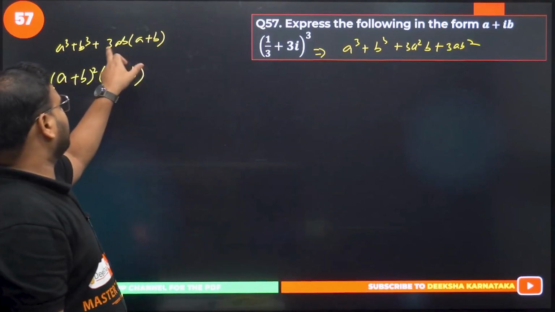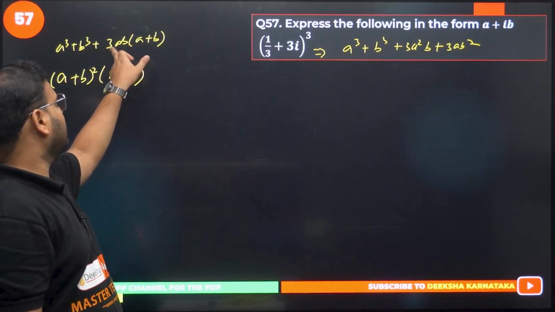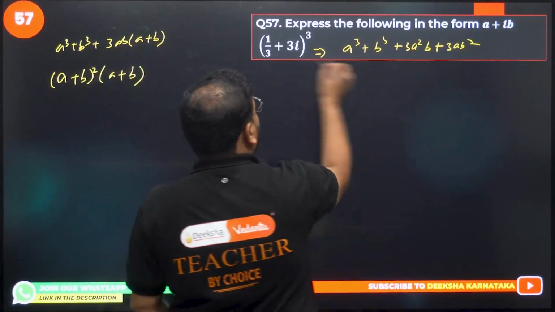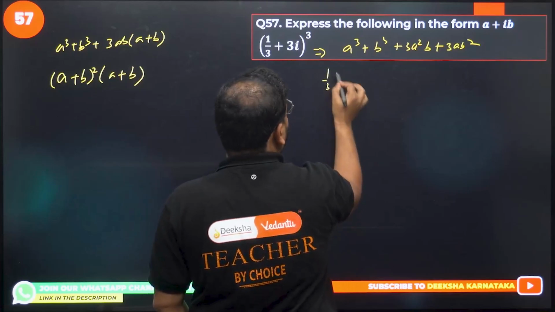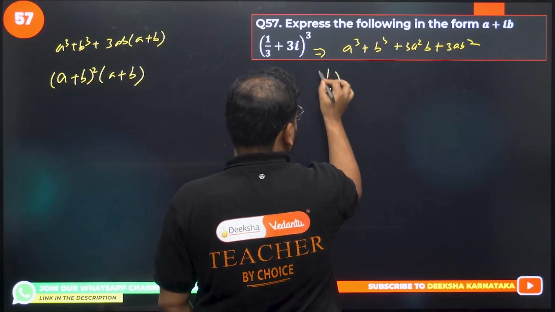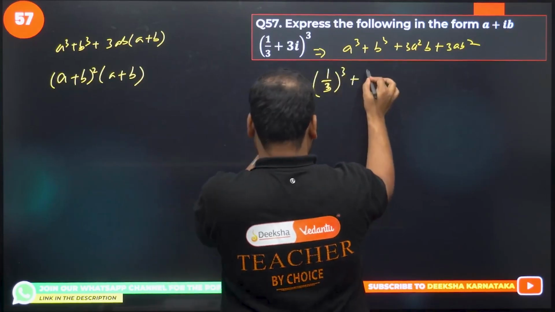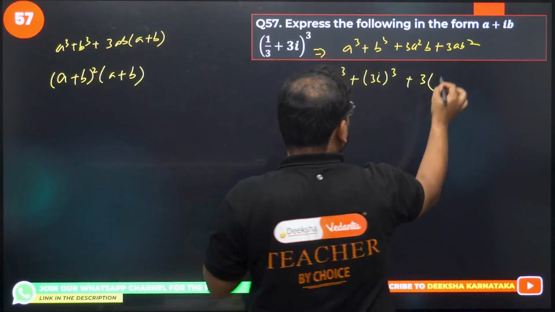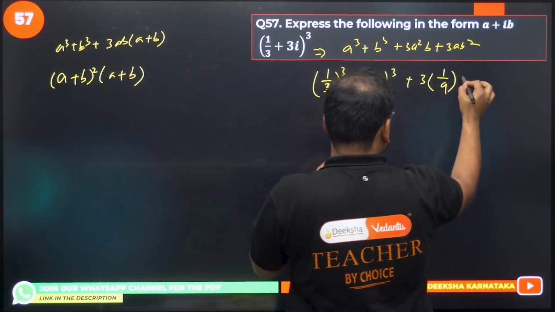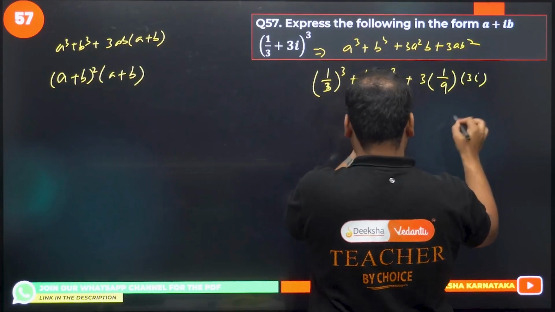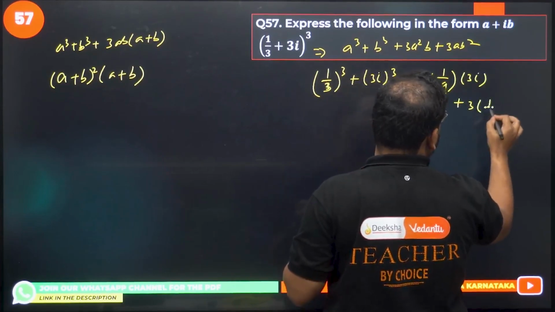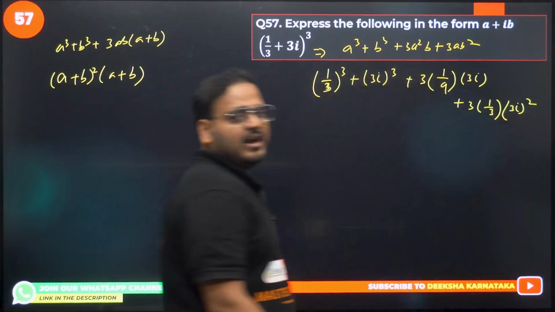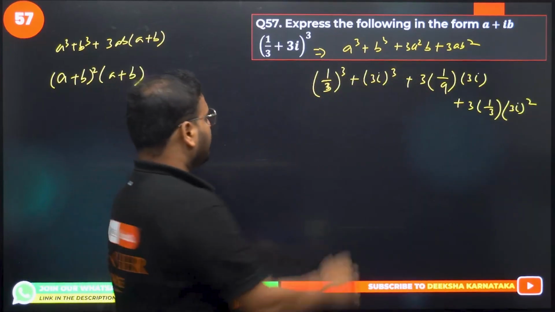Just expand the bracket over here. 3ab into a, 3a square b. 3ab into b is 3ab square. Okay, have a look. a cube means (1 by 3) power 3. b cube means (3i) power 3. 3 times a square means 3 times 1 by 9, times 3i. And plus 3 times a means 1 by 3, times (3i) the square. Okay. Now, first step is done.